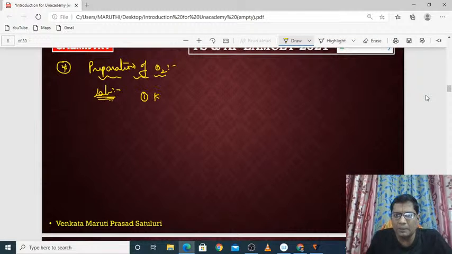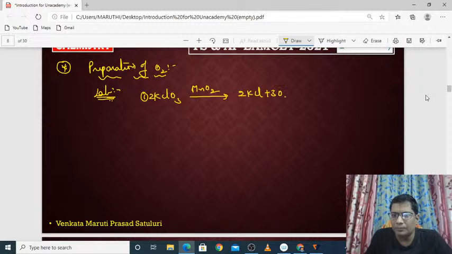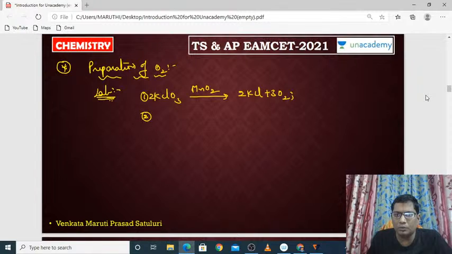One is decomposition of potassium chlorate in the presence of manganese dioxide. If you heat it, 2KClO3 decomposes to give 2KCl plus 3O2. So we can separate oxygen from potassium chlorate, leaving potassium chloride.